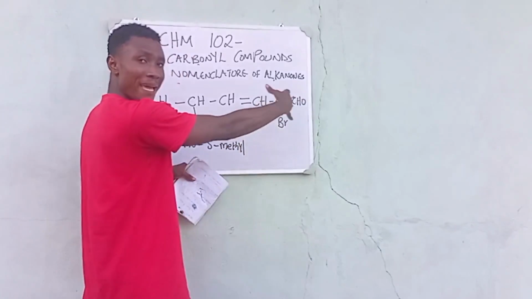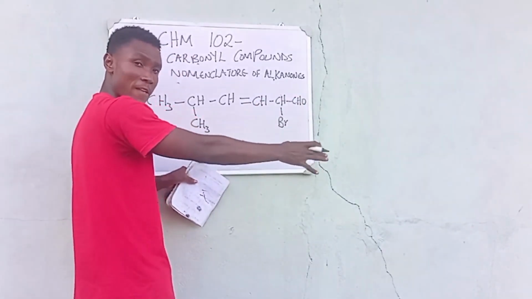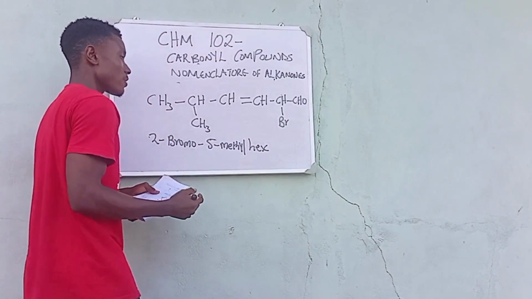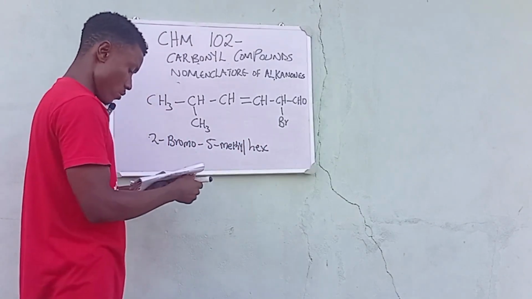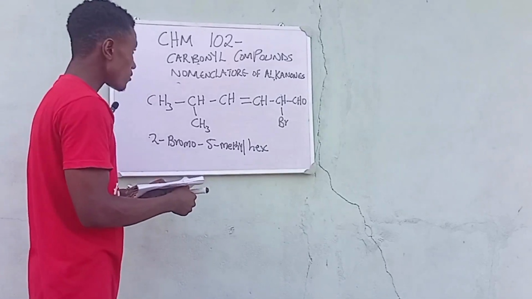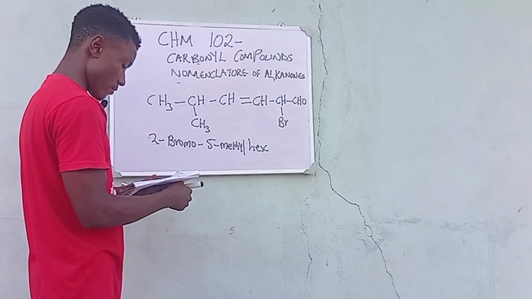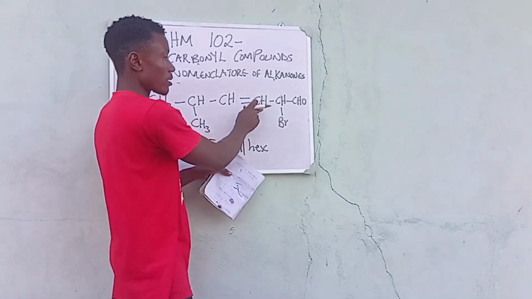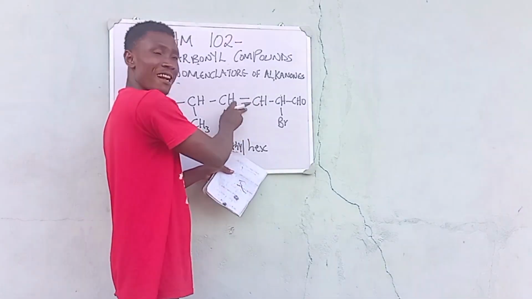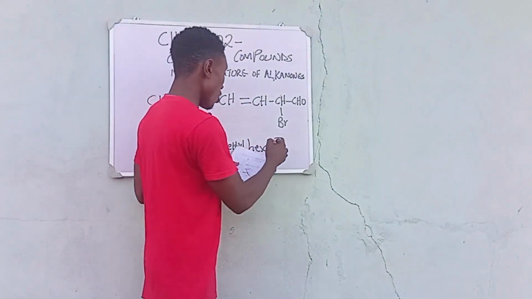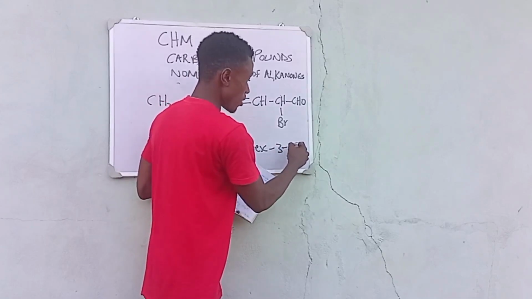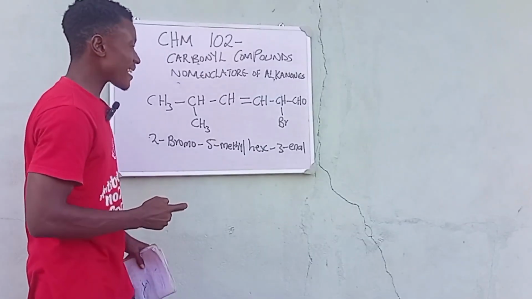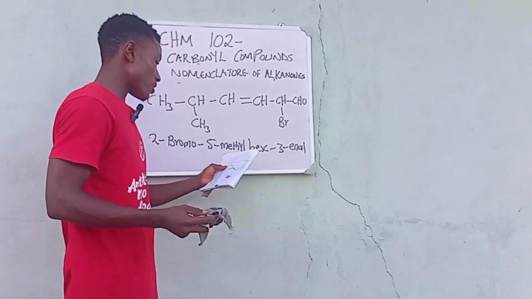We have to fall in now to the parent name. The parent name is hex, which is hexane. So we say 2-bromo, 5-methyl hex. Let me check something. All right. So we have 2-bromo, 5-methyl hex, and our double bond is falling on carbon number 3. So we say hex-3-enal. So that is the name of this compound: 2-bromo, 5-methylhex-3-enal. That is the name of the compound that was given to us here.